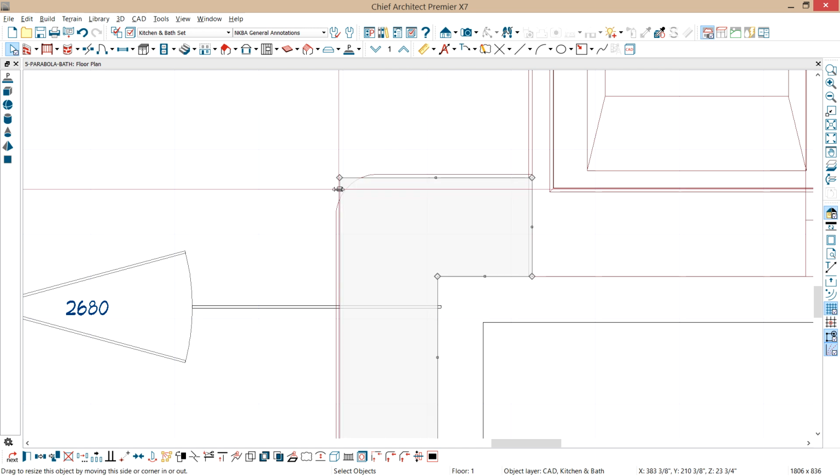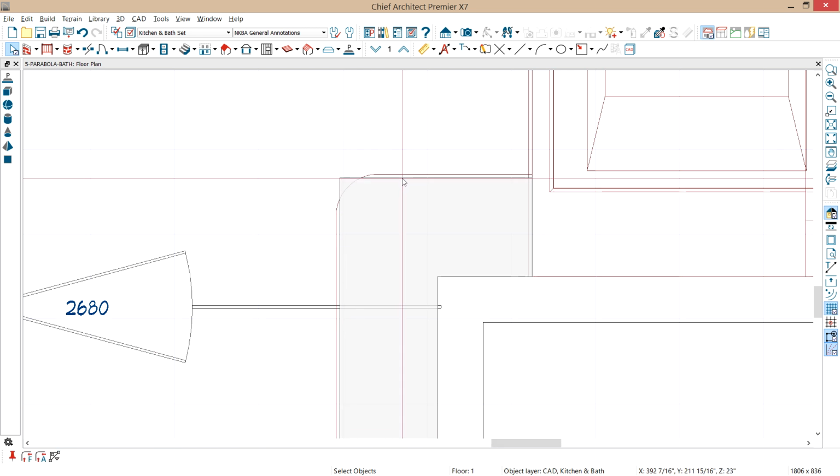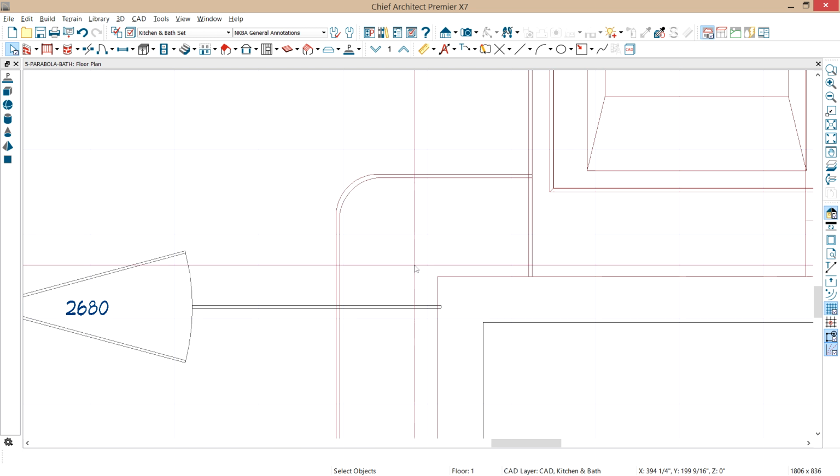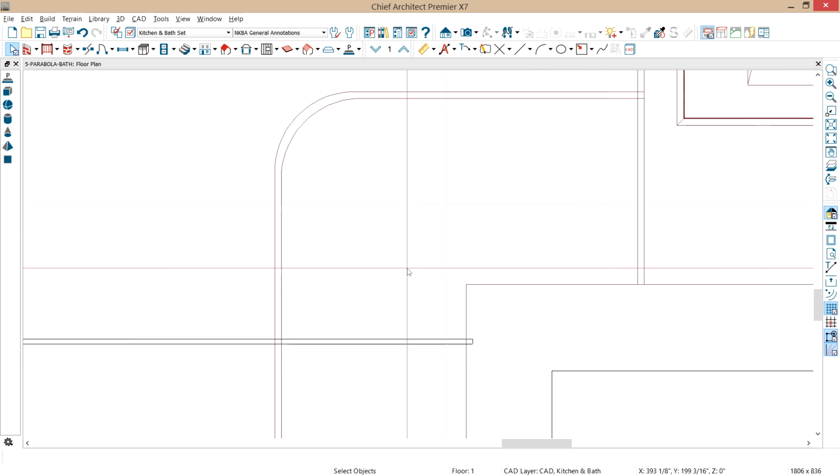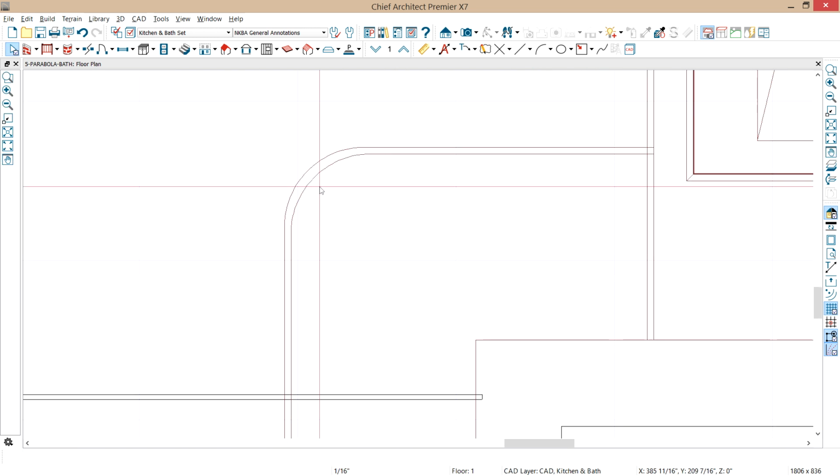So we'll do the exact same thing on the other element. Click on the edge, click on the fillet tool, click on the opposite edge, and it will create that. Now let's go ahead and zoom in. You'll notice that it's not quite symmetrical.